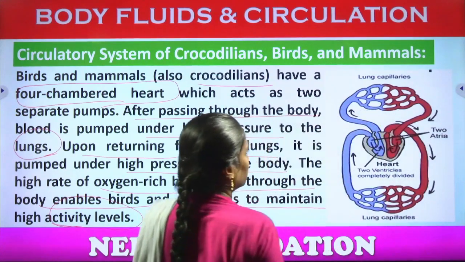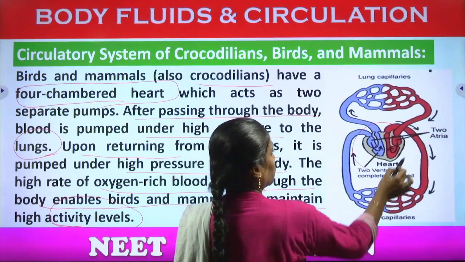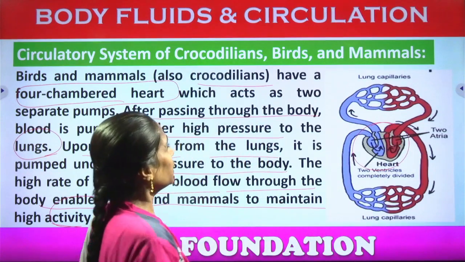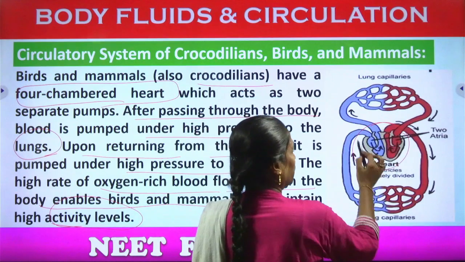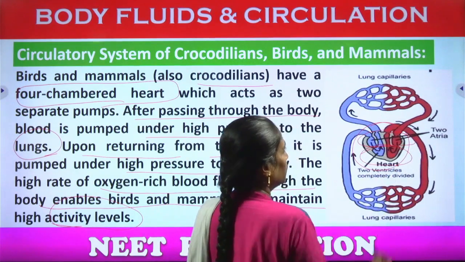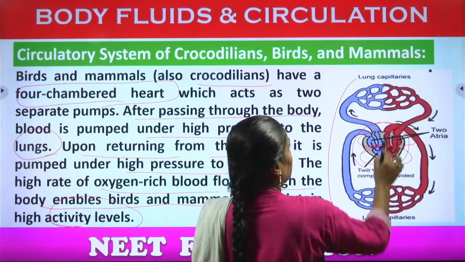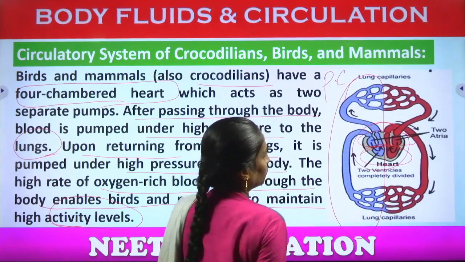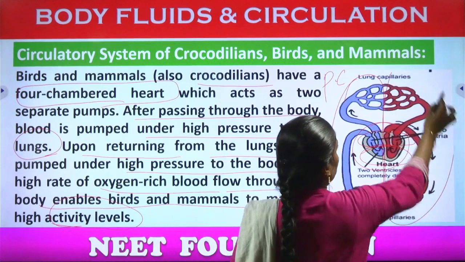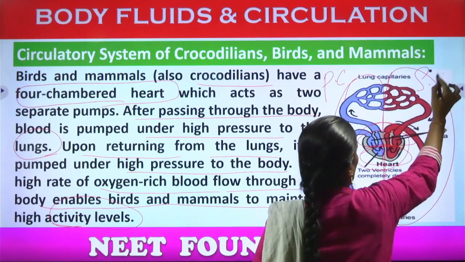Okay, so let us see here. There are four chambers of the heart in the crocodilians, birds and the mammals. Okay, so two atria and two ventricles. This side is the partition. This side is the pulmonary circulation, and this side undergoes the systemic circulation.